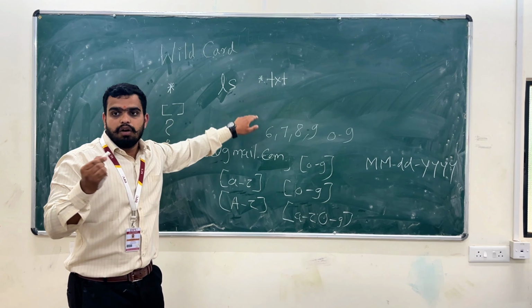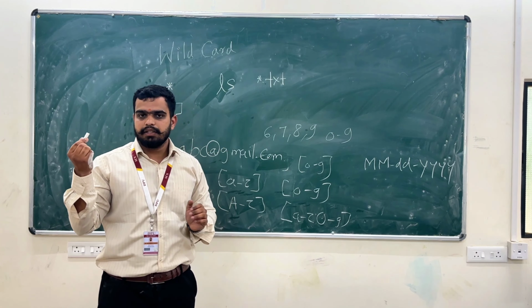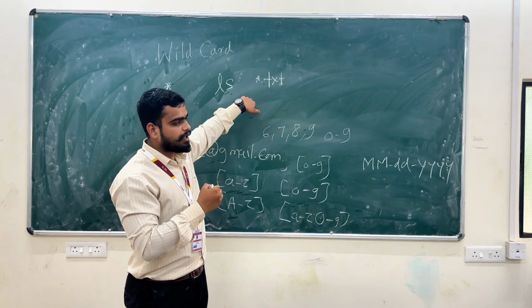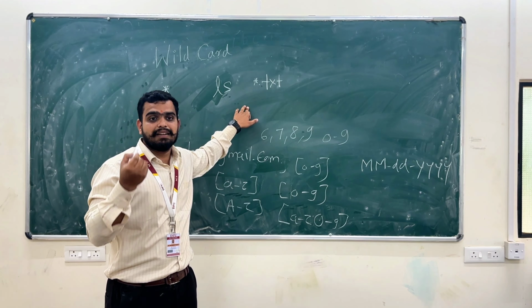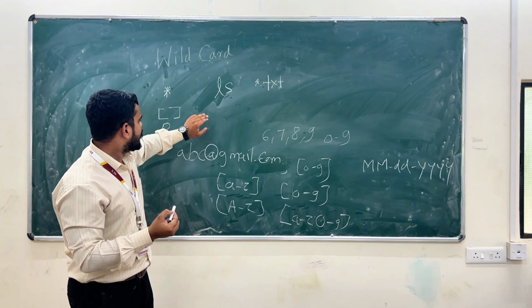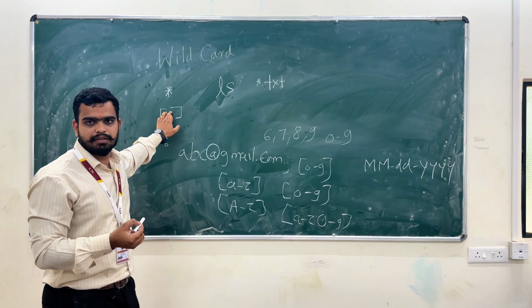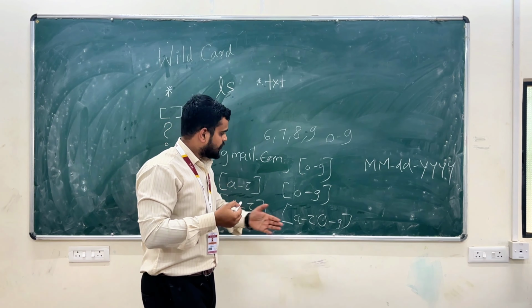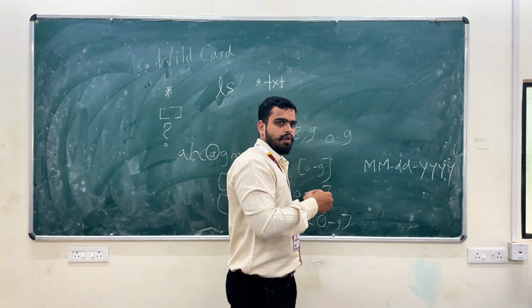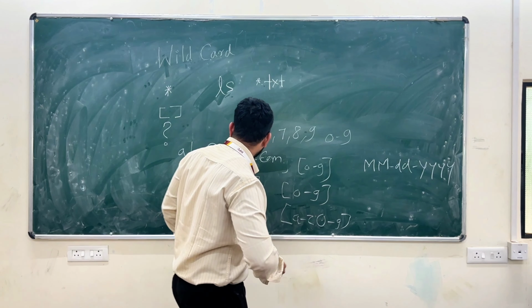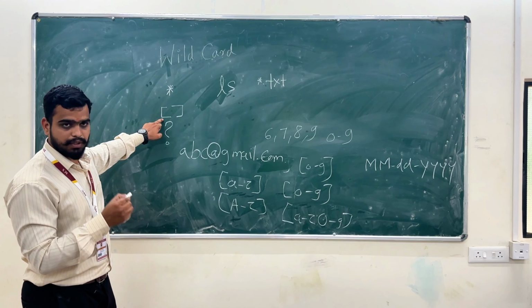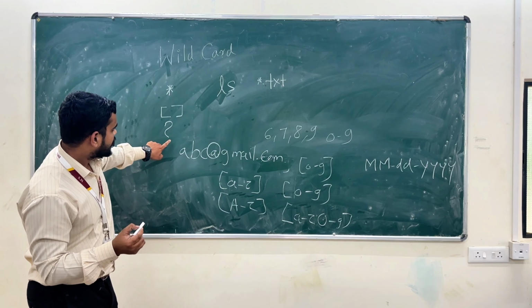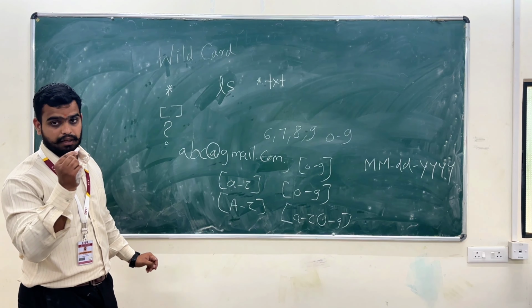It will find all the .txt extension files present in my working directory or my current directory. After that, these brackets we use here. It is a great example of these brackets. And the last one is the question mark. We will discuss this bracket later, no worries. We will see the question mark second.